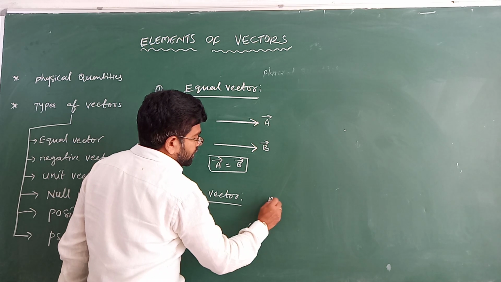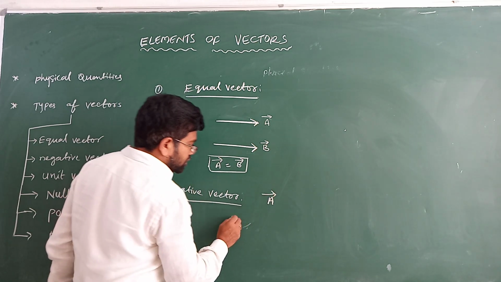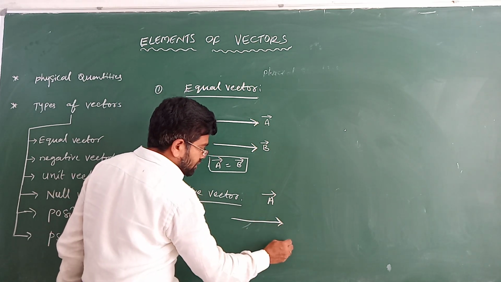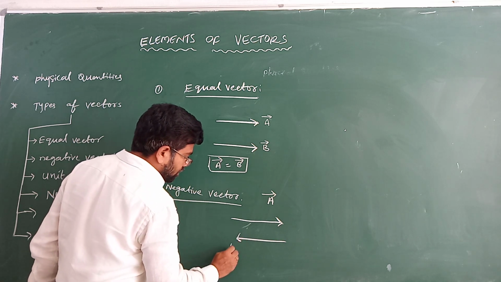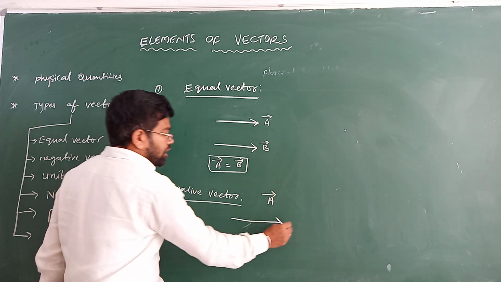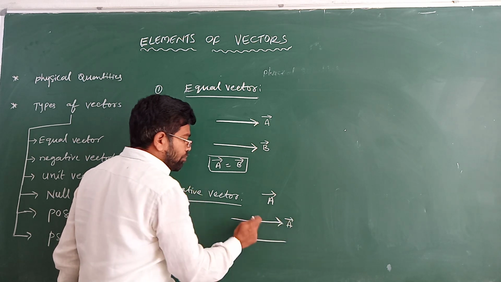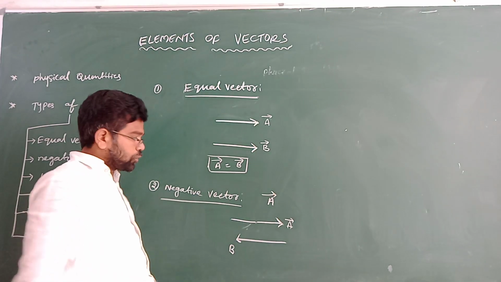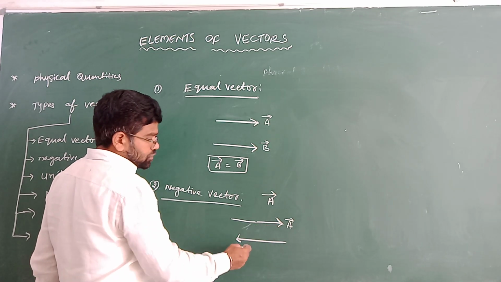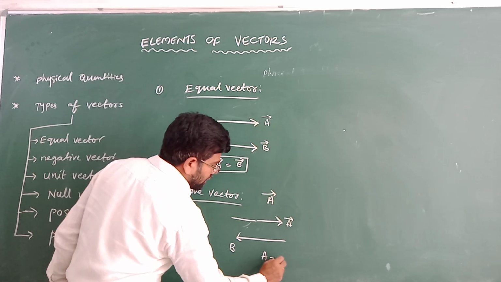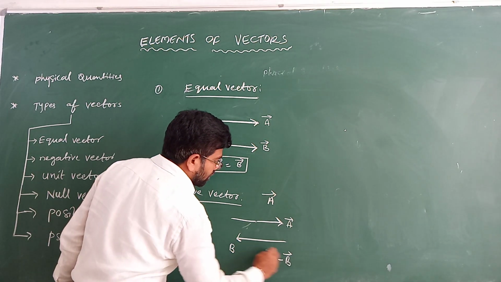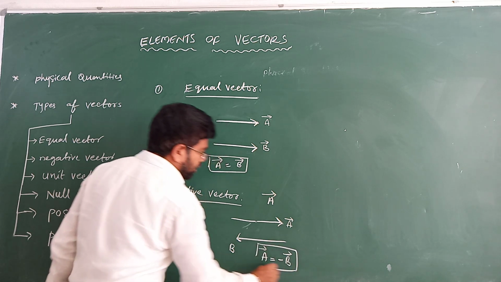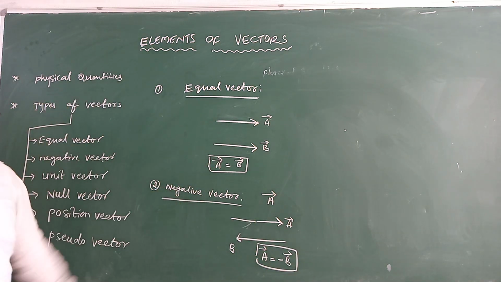Example, this is A vector and this is B vector. But both vectors have the same magnitude but the direction will be opposite. That's why we can write A vector is equal to minus B vector. So these are called negative vectors, or opposite vectors.